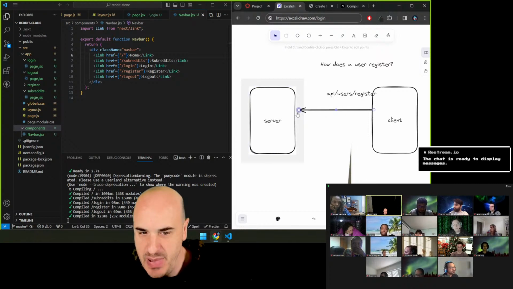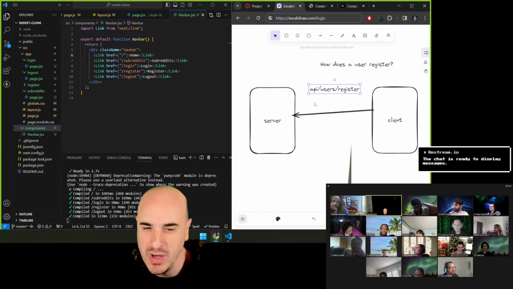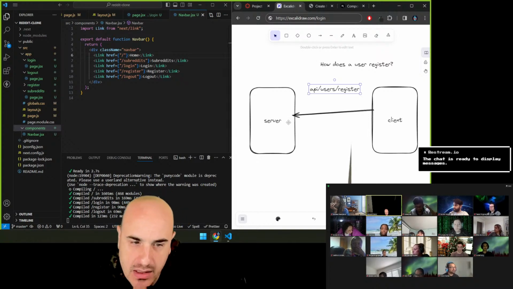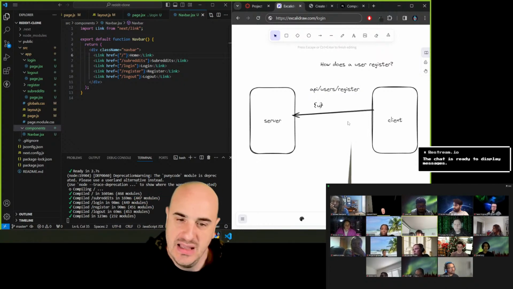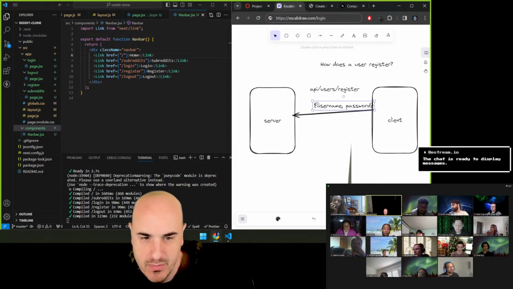So here's the path they're going to hit, but what do they need in the body? What does the server need in the body to process a registration of a user? Username and password. Yeah, they're going to need username and password in the body.